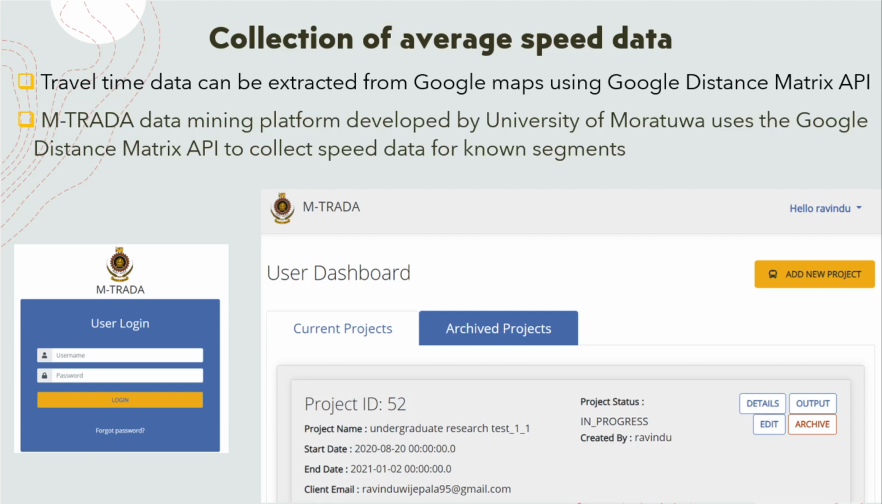Moving on, the travel time data of an origin and destination pair can be extracted from Google Maps using Google Distance Matrix API. Mtrada data mining platform, developed by University of Morocco, can be used to collect speed data for a known number of segments. Mtrada platform uses the Google Distance Matrix API to collect the speed data. The origin and destination coordinates of each cell of the selected expressway were taken using Google Maps, and these coordinates were uploaded to Mtrada to collect speed data in each cell in 5 minutes intervals.